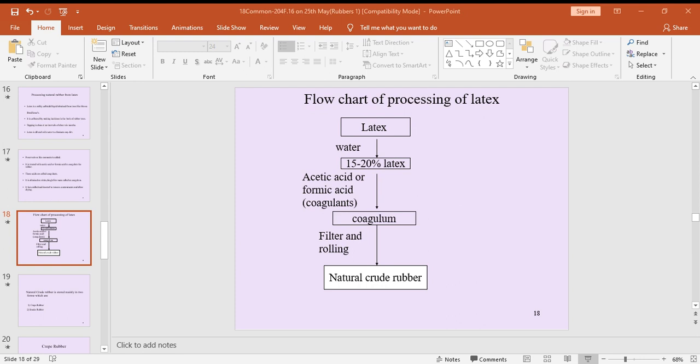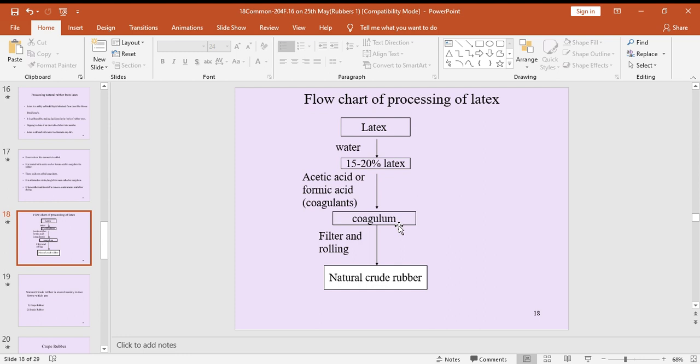Finally, this coagulum is filtered and rolled on rollers. Finally, we get natural crude rubber. So this is called processing of latex from rubber trees, right? So latex, diluted latex, coagulum, natural crude rubber. This 10 to 20% latex means it is a diluted latex. After that we add ammonia. Next acetic acid, formic acid. Those are called coagulants.